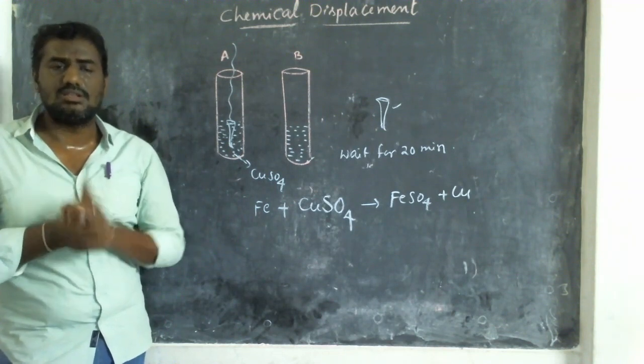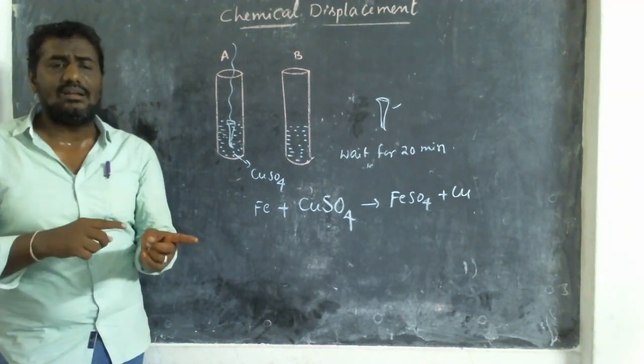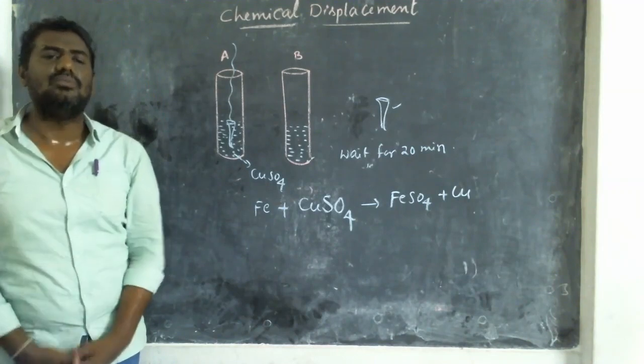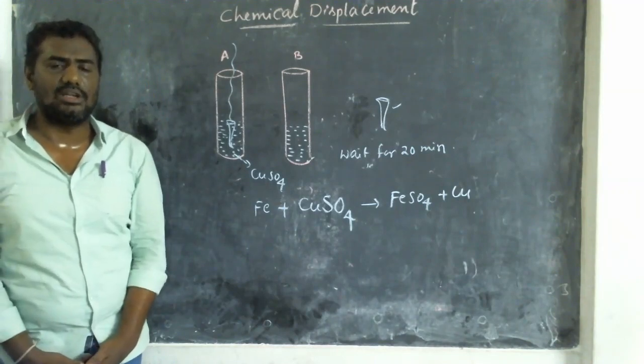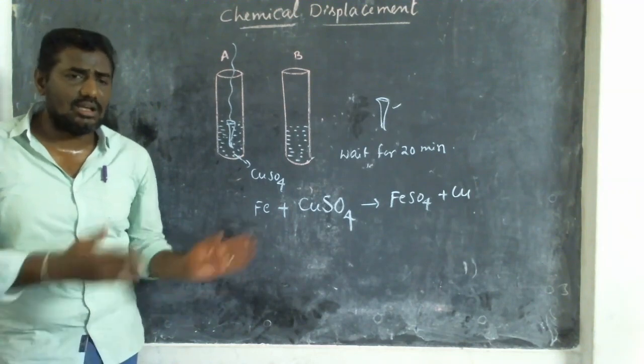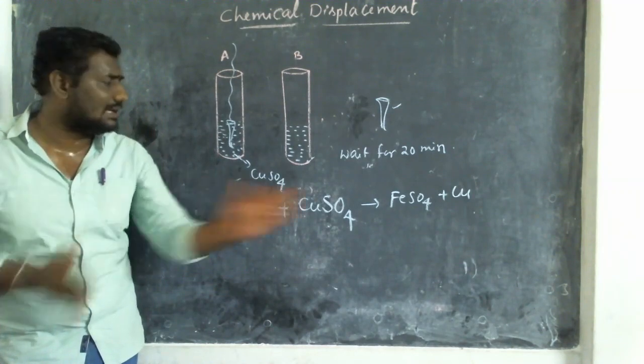What are the two observations? Number one, blue color solution changes into light green color. Number two, the iron nail turns brown. A brown color substance is formed on the iron nail. Coming to the conclusion, the green color solution formed is ferrous sulfate. The brown color deposit on the iron nail is copper.